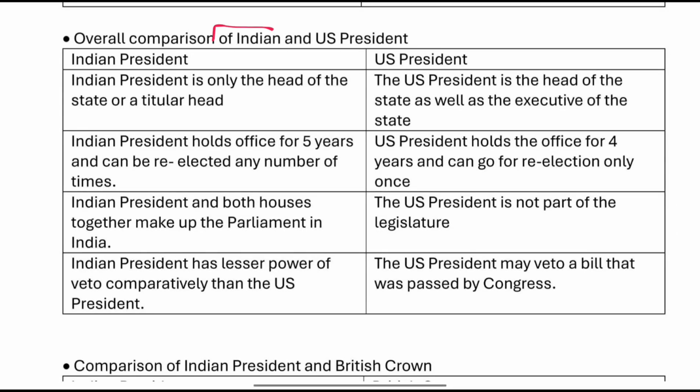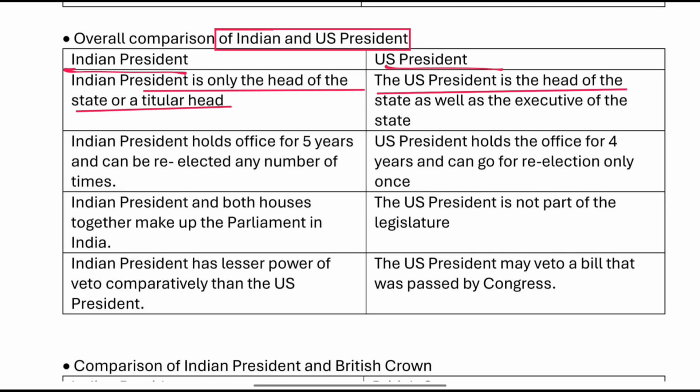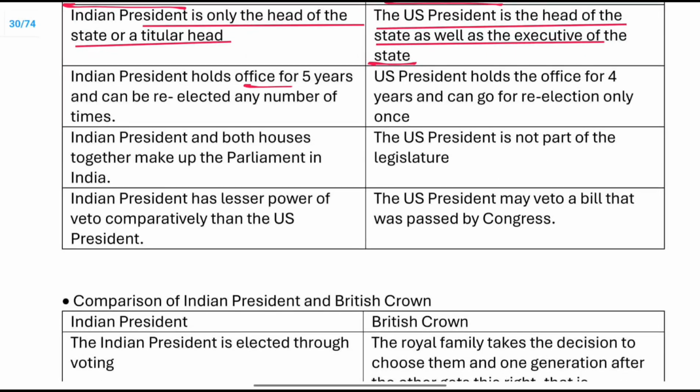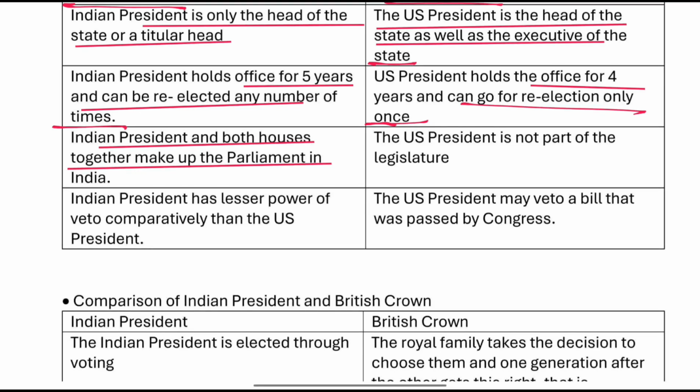What is the comparison of the Indian and the US President? The Indian President is only the head of the state, a titular head, whereas the US President is both the head of the state as well as the head of the executive. The Indian President holds a term of 5 years and can be re-elected any number of times, but the US President holds a term of 4 years and can be re-elected only once. The Indian President and both the houses together make up the parliament. The US President is not a part of the legislature.